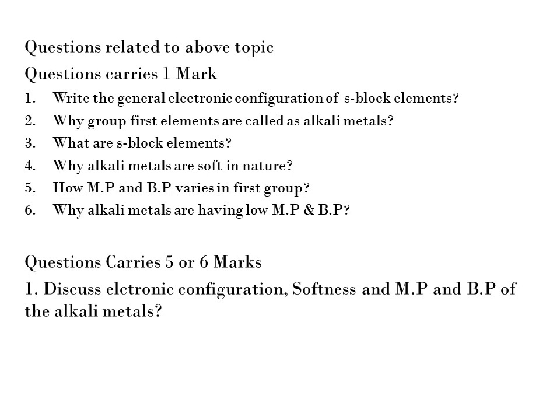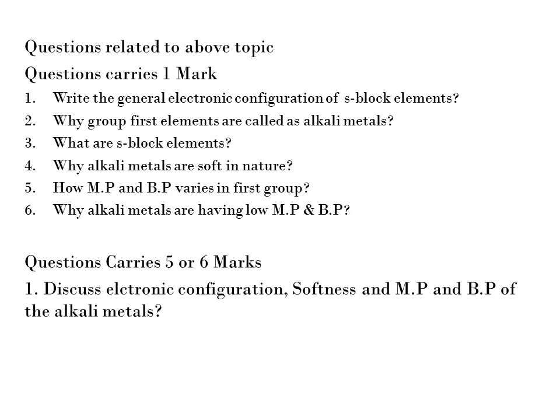Fifth question is, how do MP and BP vary in the first group? As we know, as we go down the group, metallic bonding decreases. As the metallic bonding decreases, metallic atoms can be easily moved away from each other. As atoms move away from each other, they can easily be converted into liquid and then gas, so alkali metals have low MP and BP.